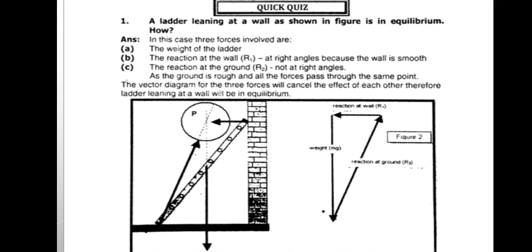First is the weight of the ladder, second is the reaction at the wall, and the third is the reaction at the ground. As the ground is rough and all the forces pass through the same point, we can say that the body will be in equilibrium.